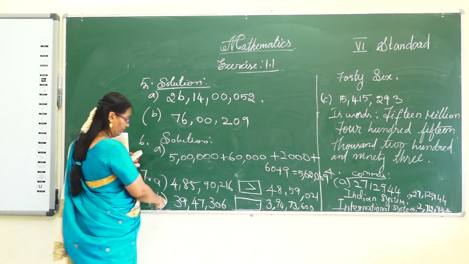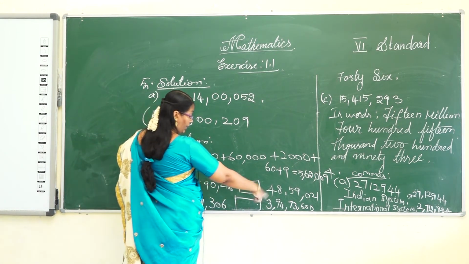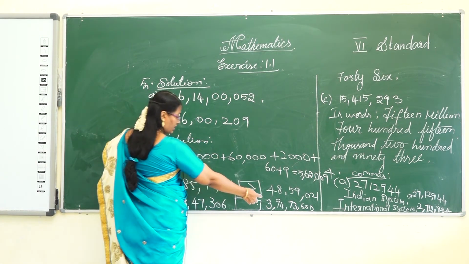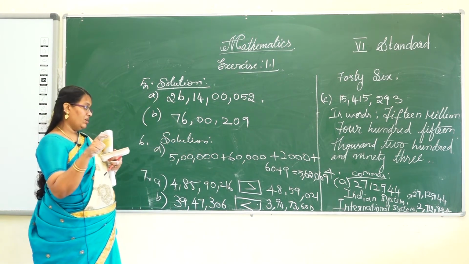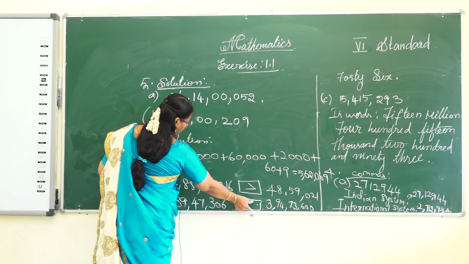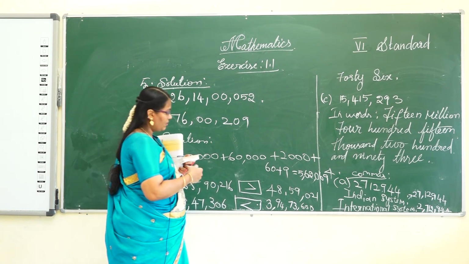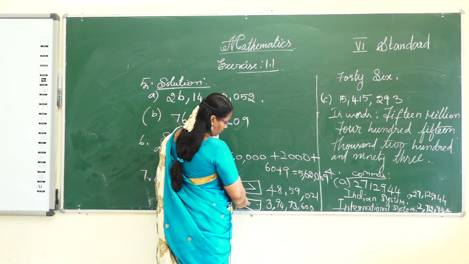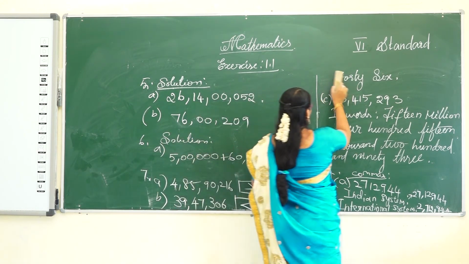Here 39 lakh, here 3 crore. So which is the greatest one? This is the greatest value. So put the greater number sign like this. The symbol is called the less than symbol. And next one, 8.